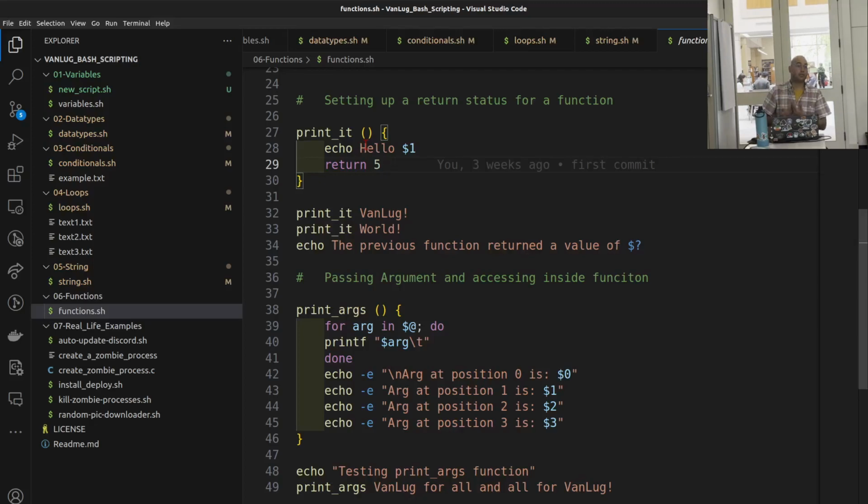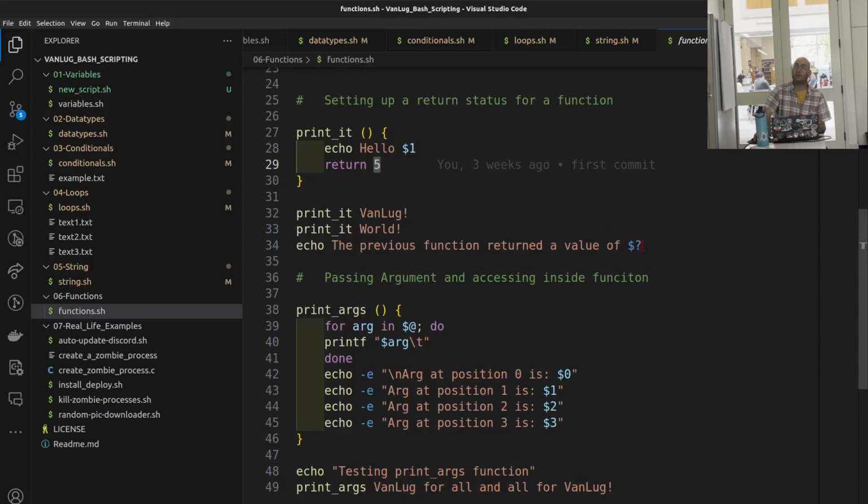We can predefine our own return numbers so that it means something if it runs successfully, or it failed, or it's a pending state or different kind of states. So here, when we are finished with the echo, we are returning 5, assuming it means something to us.